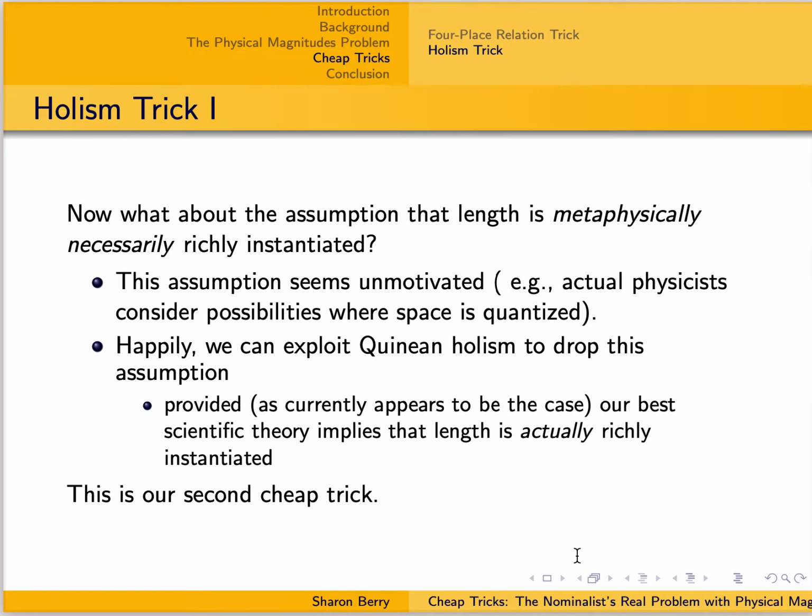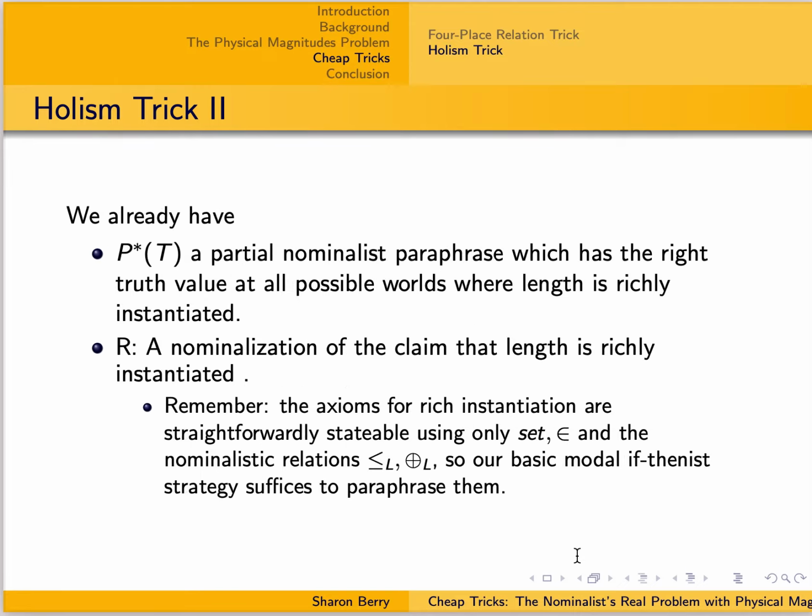But now what about the claim that length is metaphysically necessarily richly instantiated? It remains to get rid of that. And our second cheap trick is going to exploit Quinean holism to let us drop that assumption, provided that, as currently appears to be the case, our best scientific theory implies that length is actually richly instantiated.